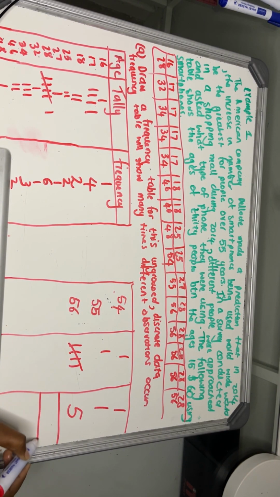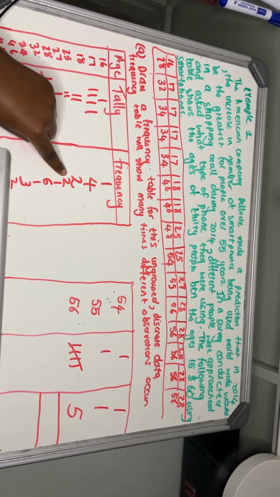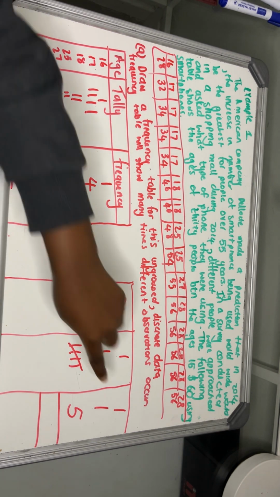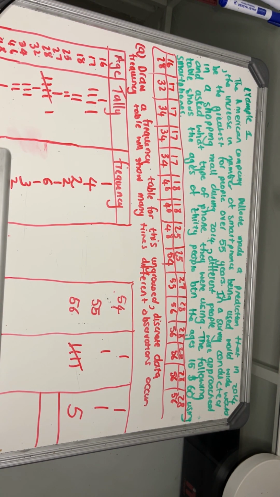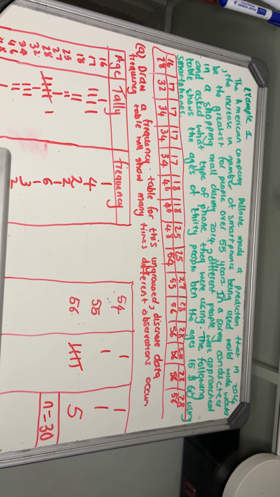And just to make sure that we didn't make a mistake, they told us 30 people, right? So when you add 1 plus 4 plus 2 plus 2, plus 1 plus 6 plus 1 plus 3 plus 2 plus 1, plus 1 plus 1 plus 5, all of that should give you number of people equals 30, right? So that should be a quick way for you to check during a test that you did not make a mistake when you were doing your frequency. If you get the total number of people that you were told were asked, then you did not make a mistake. Cool.